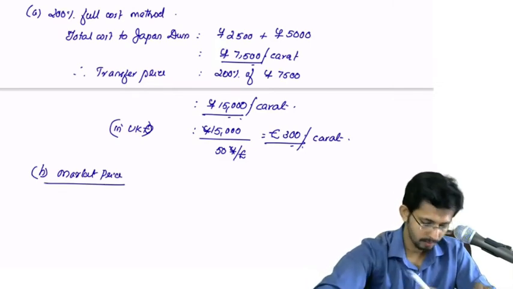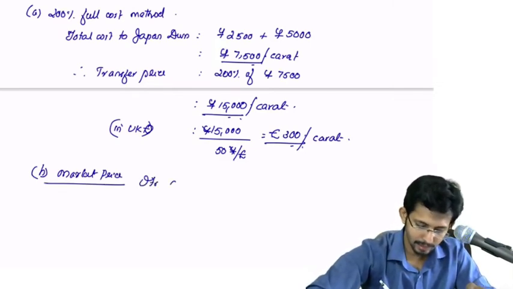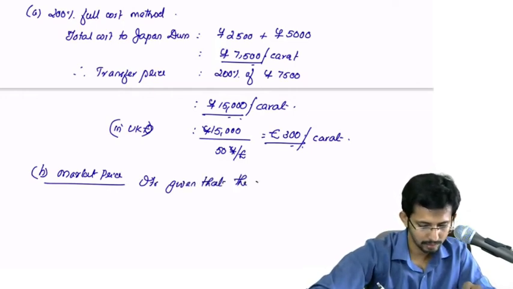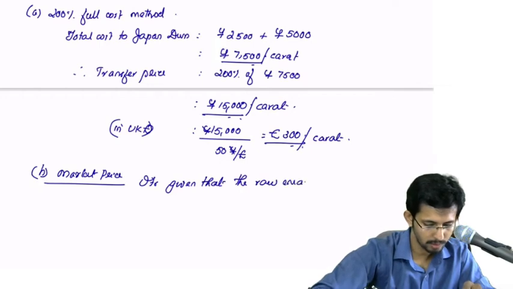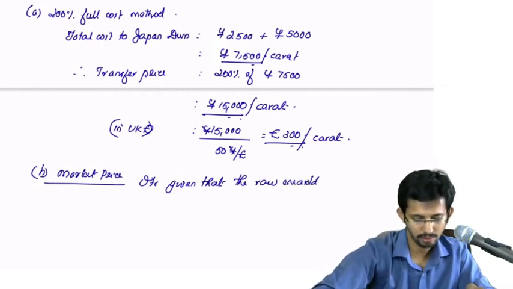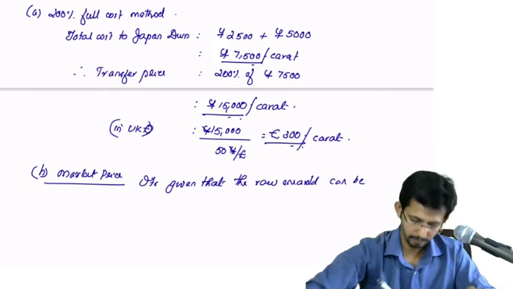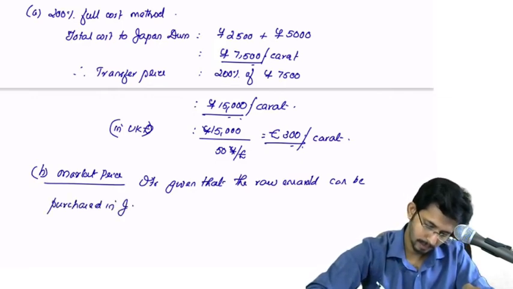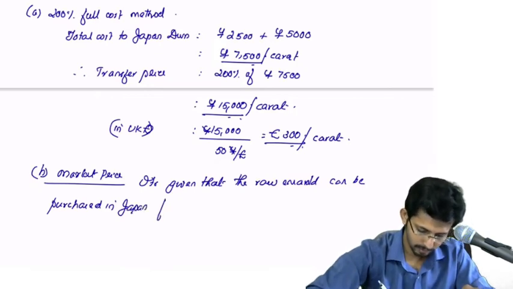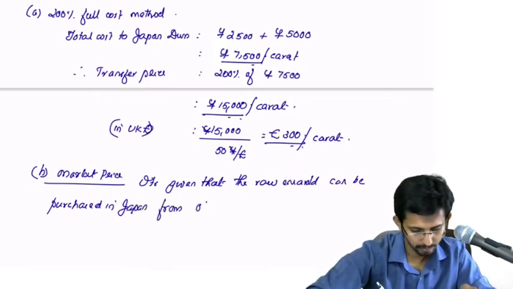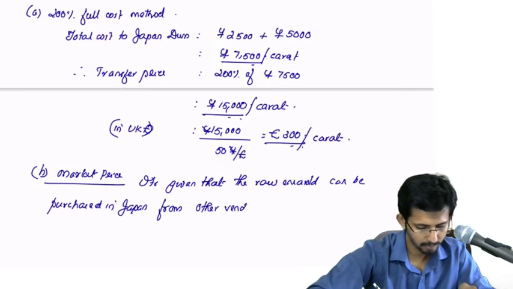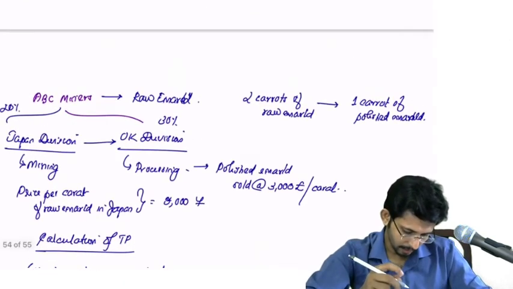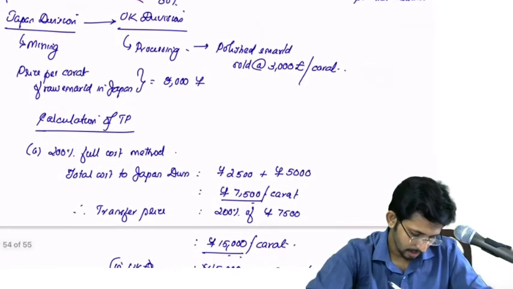Okay, so you can write, it's given that the raw emerald can be purchased in Japan from other vendors at, what is the rate at which it is available from other vendors?